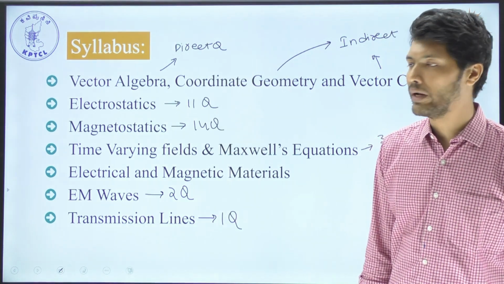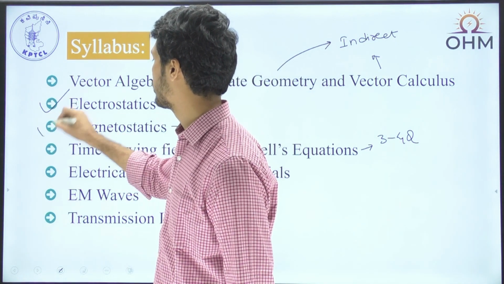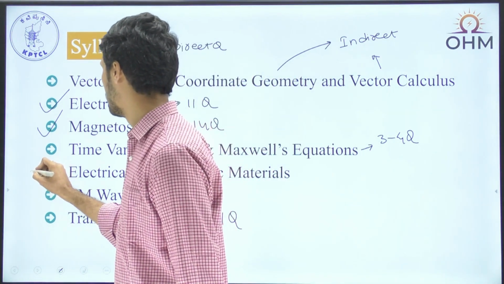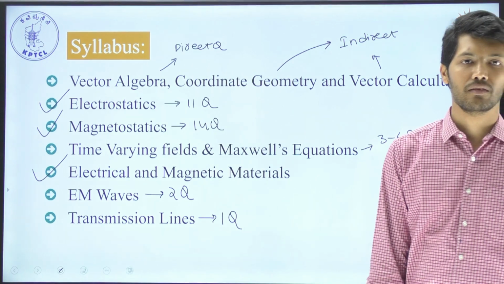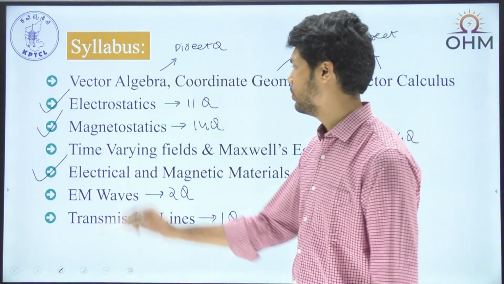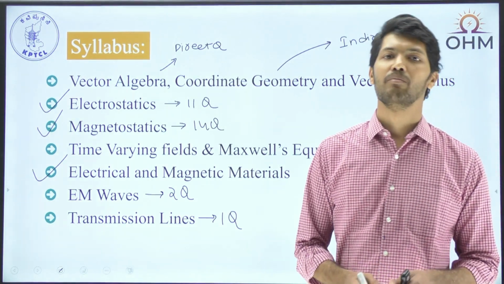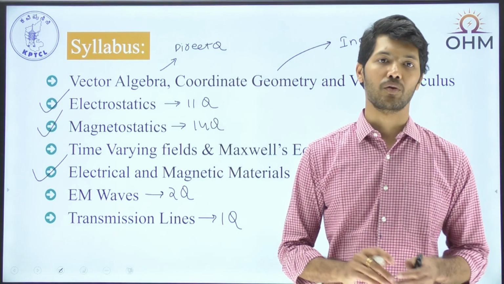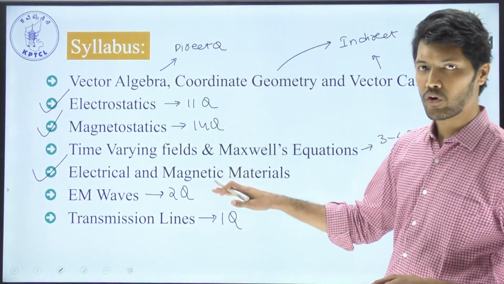Like I told, from the weightage point of view, a good amount of weightage is with electrostatics as well as magnetostatics. After that, a good weightage is with material science, which is electrical as well as magnetic materials. Even though magnetic materials is listed in the syllabus, we still had a good number of questions in the previous years from electrical materials also. So let's look at the questions in the same order.